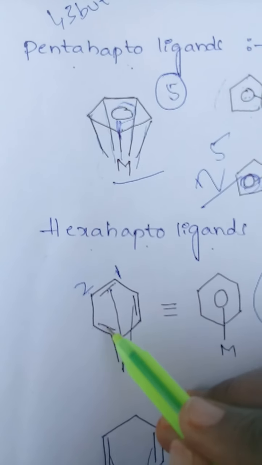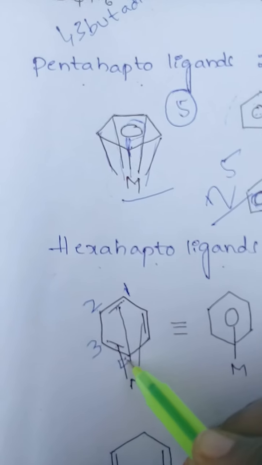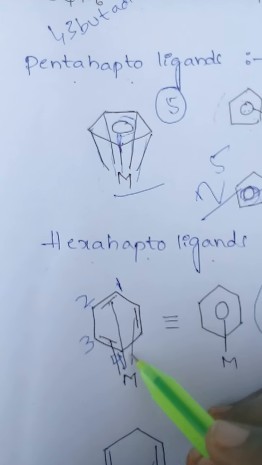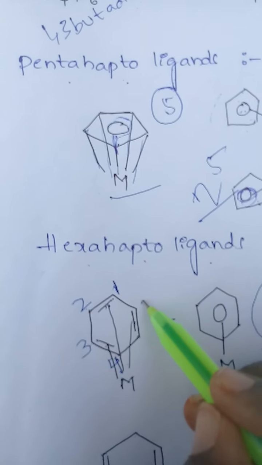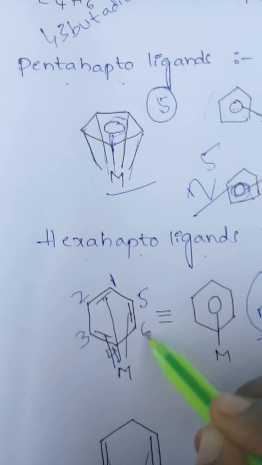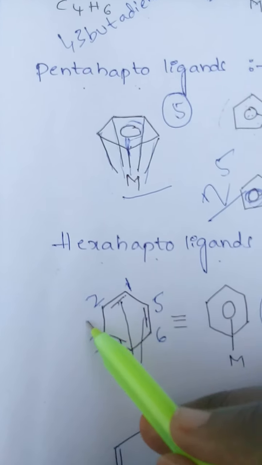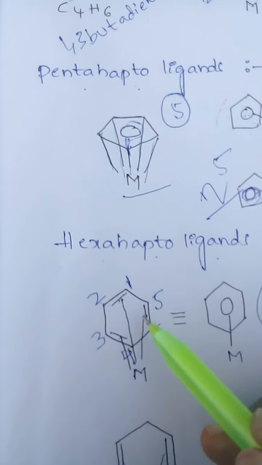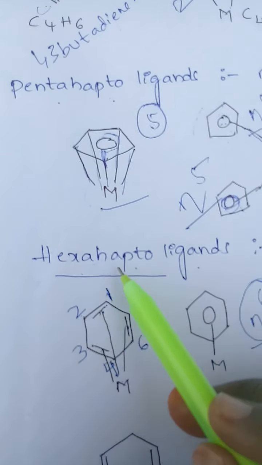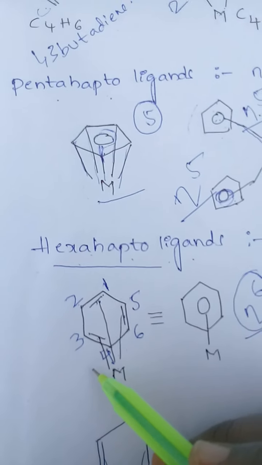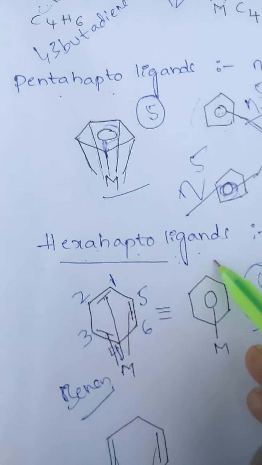Here the metal is also coordinated with the middle, so we can count both sides, 3, 4. And here the metal is coordinated with the middle of the bond, so we can count both atoms, 5, 6. See here, in this structure the metal is coordinated with 6 atoms. So we can count it as a hexahapto ligand. So benzene is a hexahapto ligand.